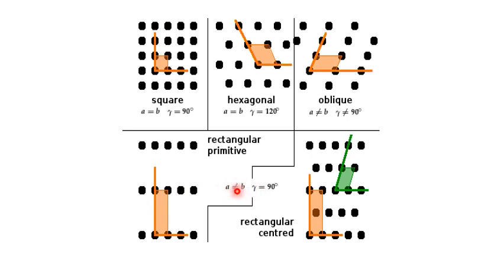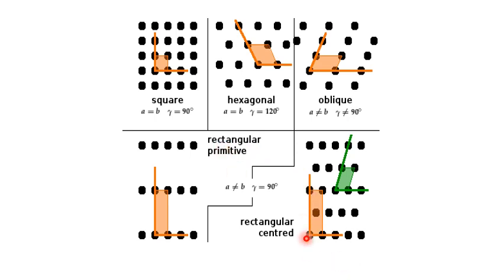A is not equal to B, gamma is equal to 90 degree. You take this example, A is not equal to B, but this is 90 degree, called rectangular primitive lattice.